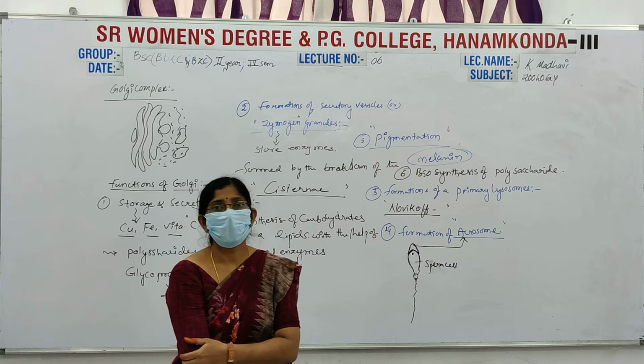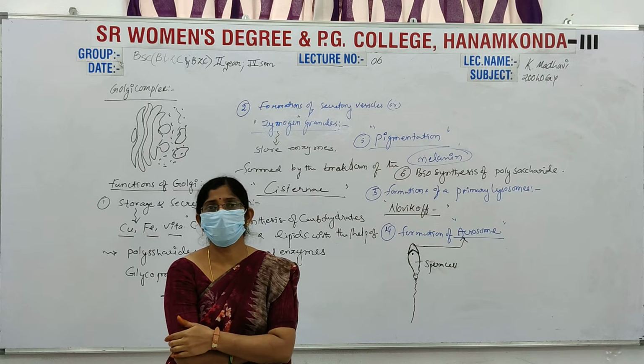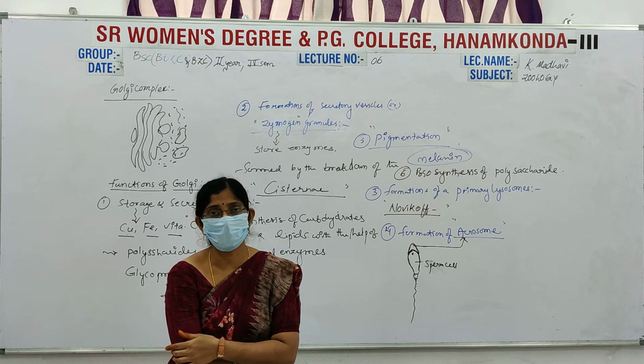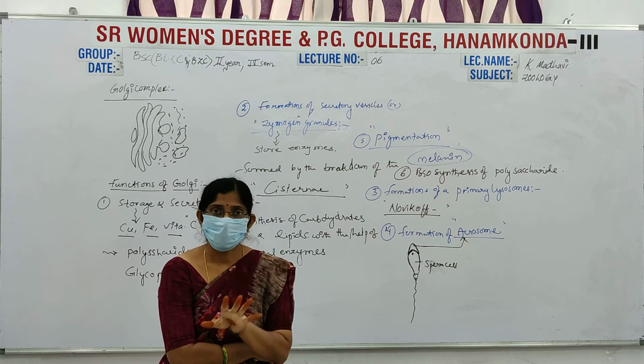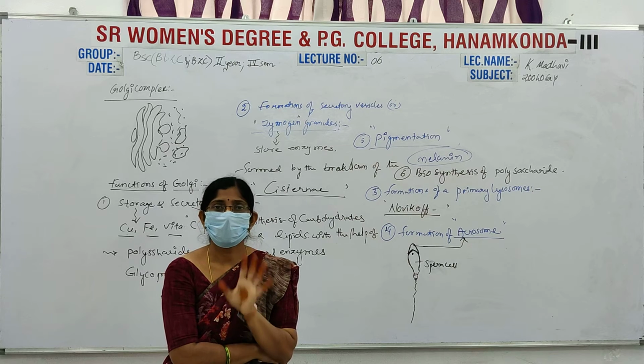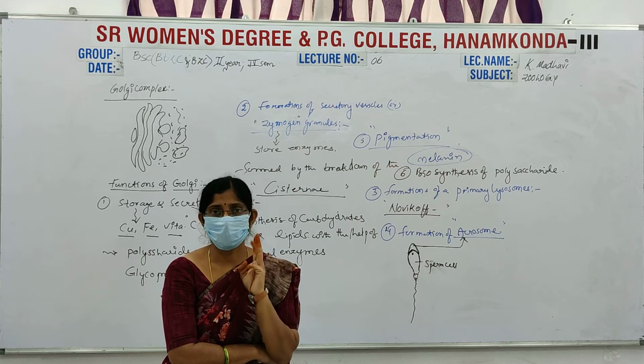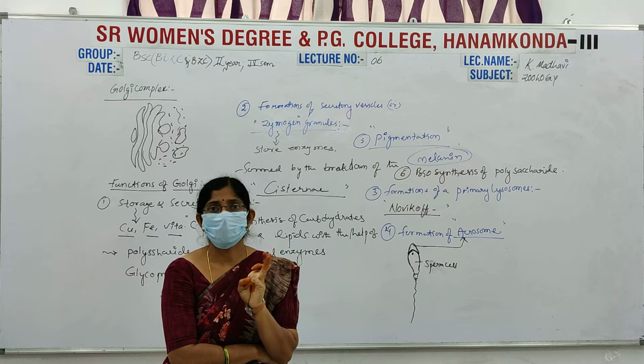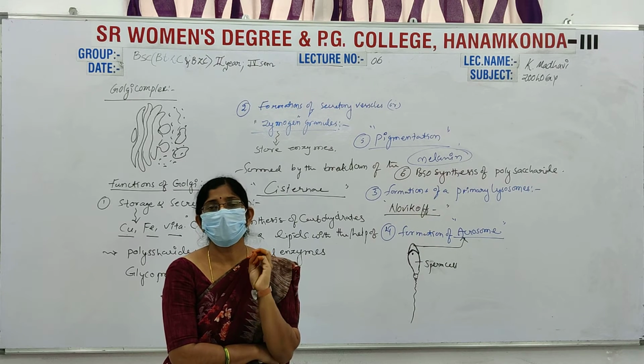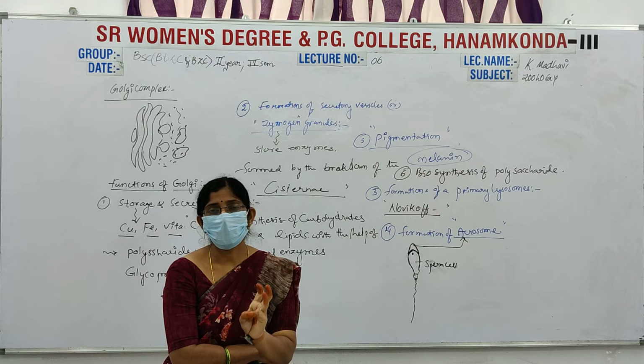When you face this question in an examination, you must write the structure and who proposed it, the shape, size and variation, and how it is formed in three forms: cisternae, small vesicles and large vesicles.